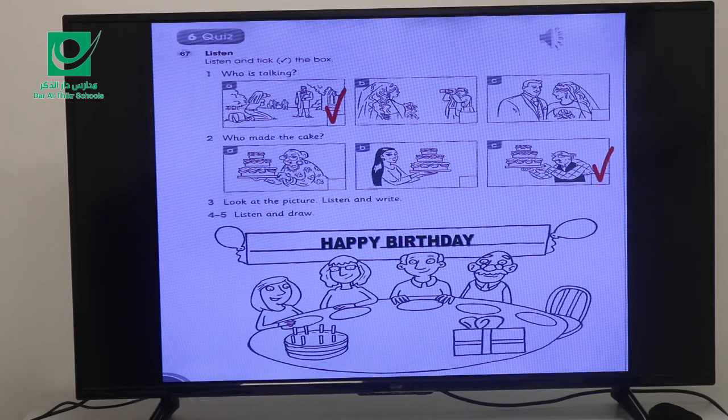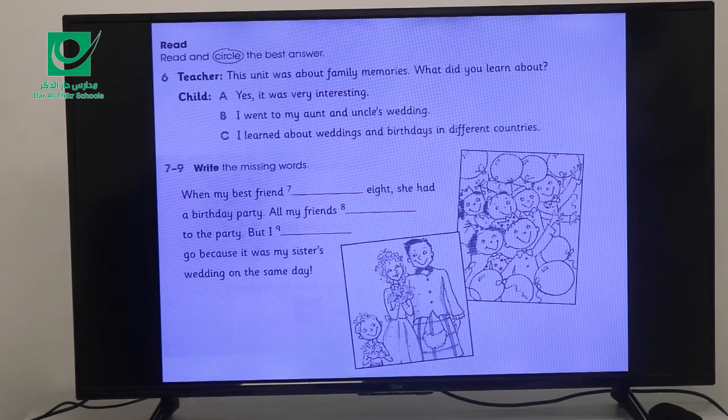Yes, hey students, we need to draw the grandmother like this, and finally you need to draw, I left it for you to draw the present that you want for Maria. Now read and circle the best answer.